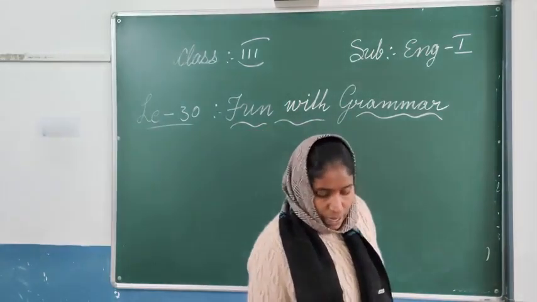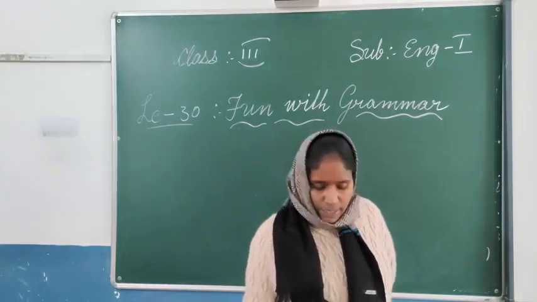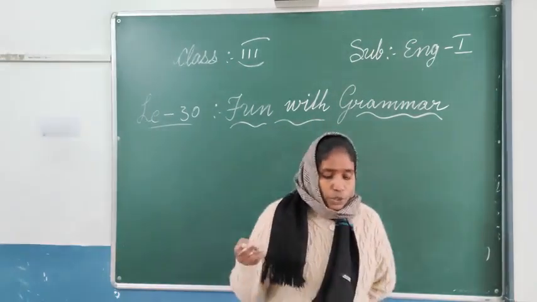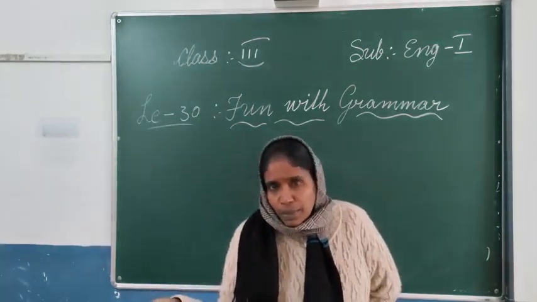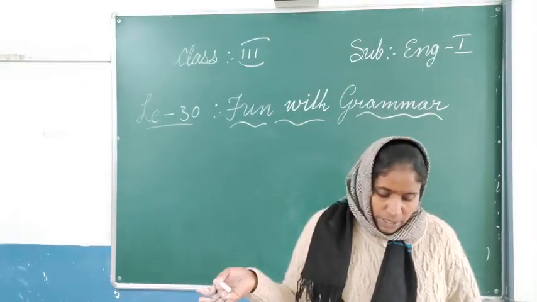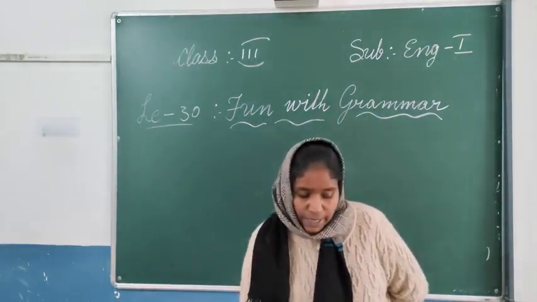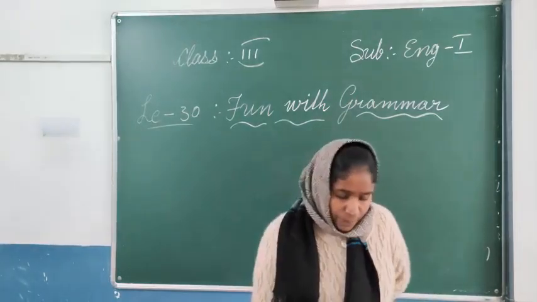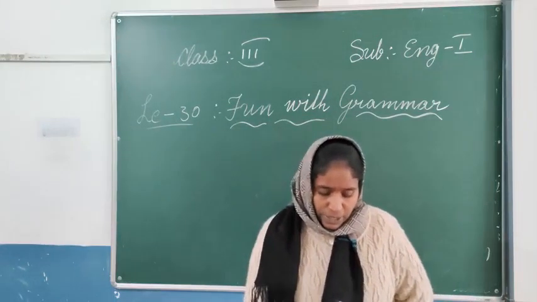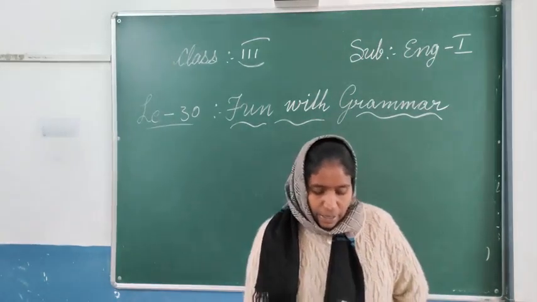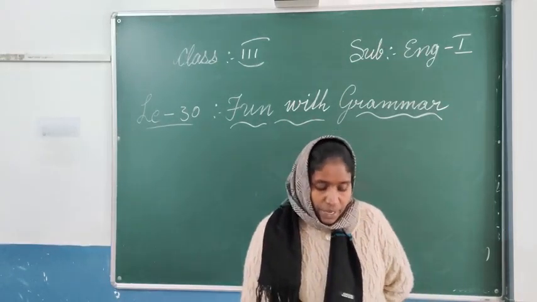Next one you see: I am from India, so I am an Indian. This is very easy. Koyato is from Japan, so what is she? She is a Japanese. Charles is from America. He is an American. Then next one, Charlotte is from Canada. She is a Canadian. Like that, just you have to do.